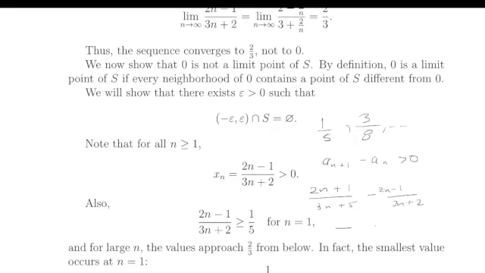So we'll get a common denominator of (3n + 5)(3n + 2). Then we multiply 2n + 1 with 3n + 2: 6n squared, 4n, 3n, plus 2, which is 6n squared plus 7n plus 2. And then minus, multiply 3n + 5 with 2n - 1: 6n squared, plus 7n, minus 5.